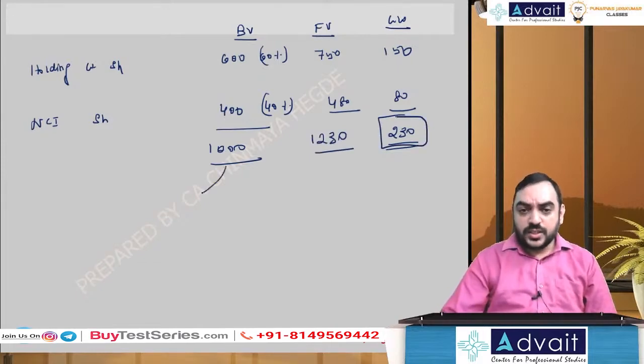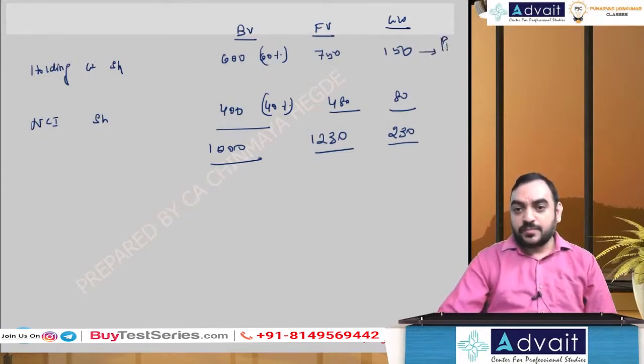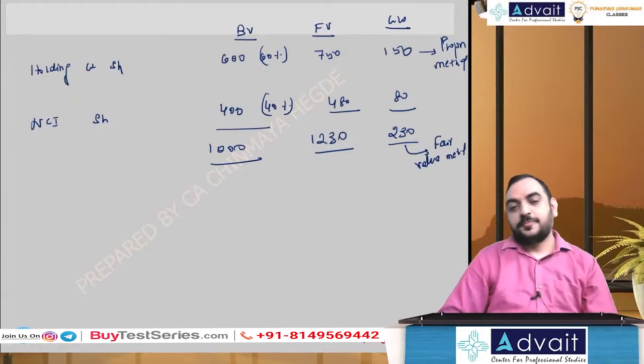So when you calculate it based on this 150, that is proportionate method, and 230, that is fair value method.